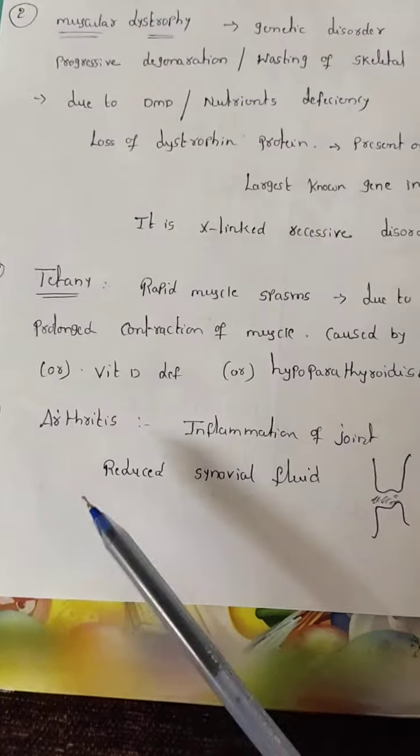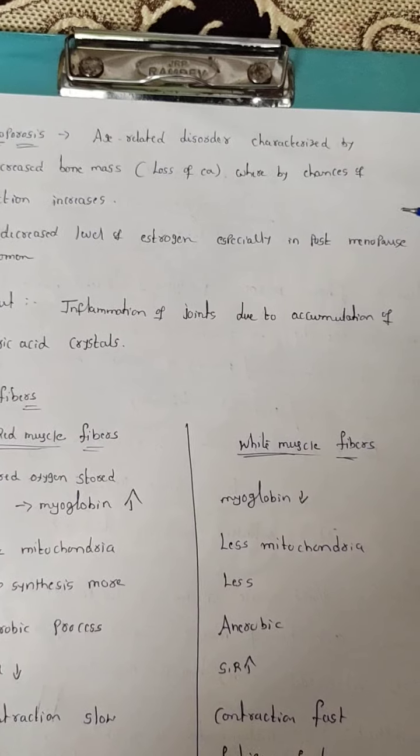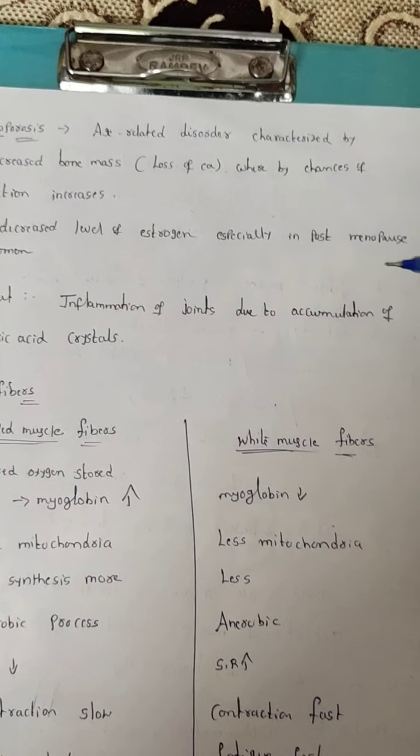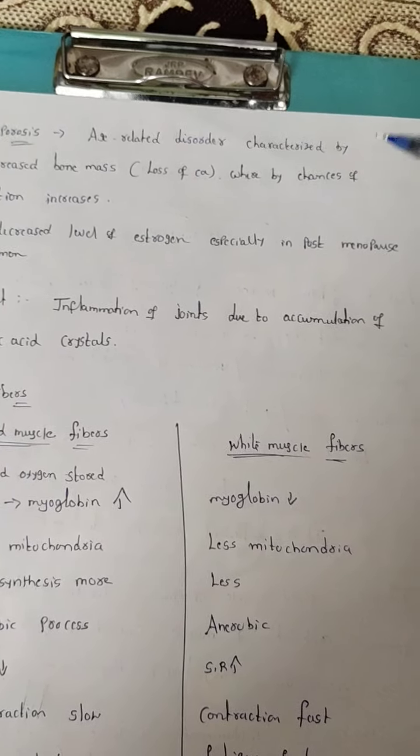Next, osteoporosis. Osteoporosis is basically an age-related disorder. It is mainly characterized by decreased bone mass due to the loss of calcium, and easy fracturing also takes place, and also decreasing level of estrogen. Postmenopause means at the age of 45 to 50 years, the ova are not released; that condition is called menopause. At that time estrogen level decreases.